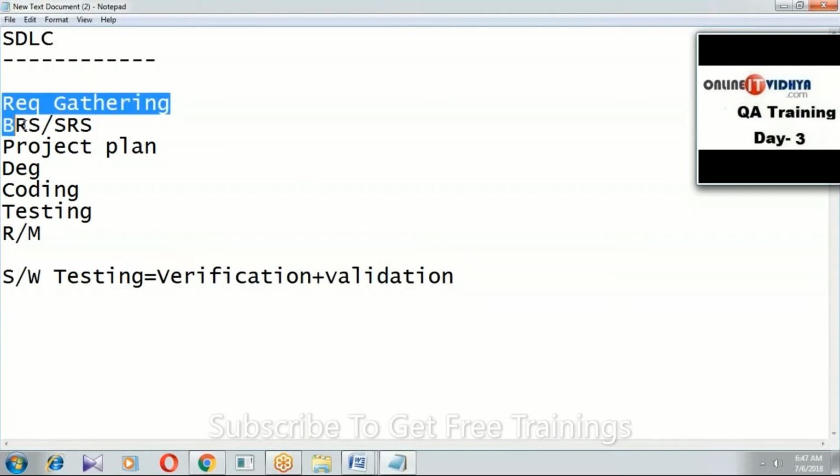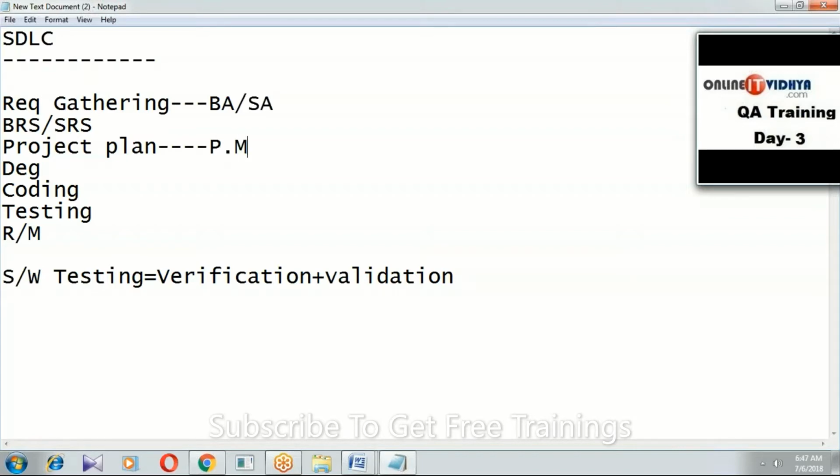From requirement gathering up to coding: who will collect the requirements? The business analyst with the help of the system analyst. And the project plan, who will prepare it? The project manager. And the design, who will design those requirements? The technical team or architect team.